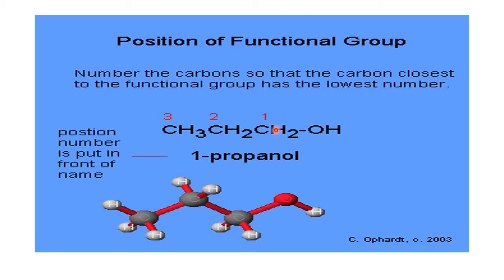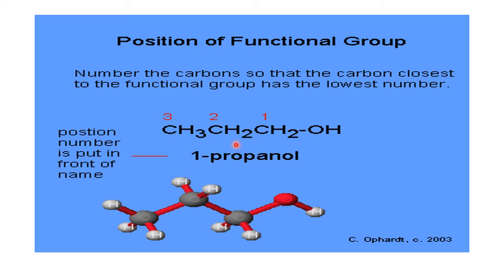Now how to name? In the carbon chain there are 3 carbon atoms, so it belongs to the propane family first, because for 3 carbons it is the propane family. And because the OH group is there, it belongs to alcohol, therefore it is propane with alcohol, known as propanol. Once again, it is the propane family. Because of the OH group, it is alcohol, so propane plus alcohol, propanol. So this compound belongs to the propanol family.